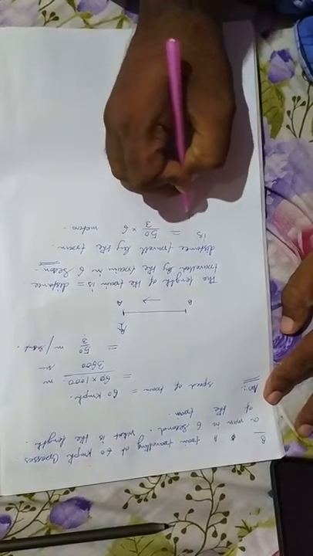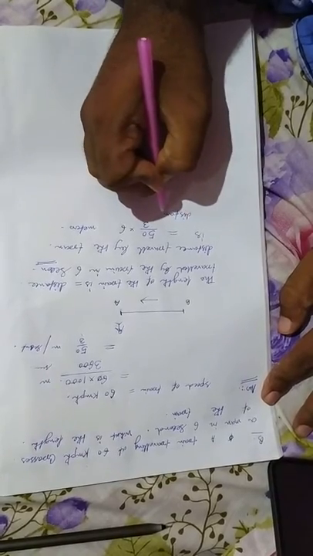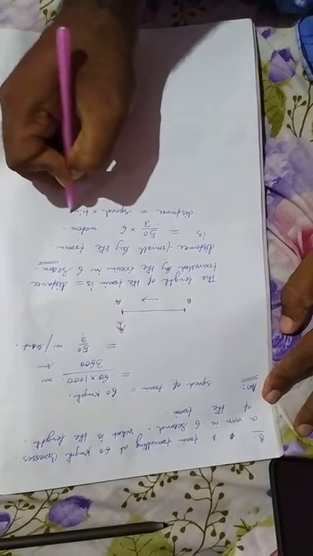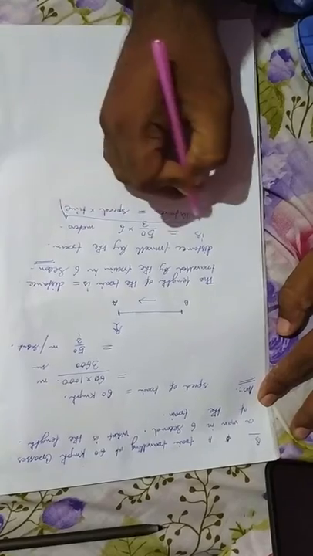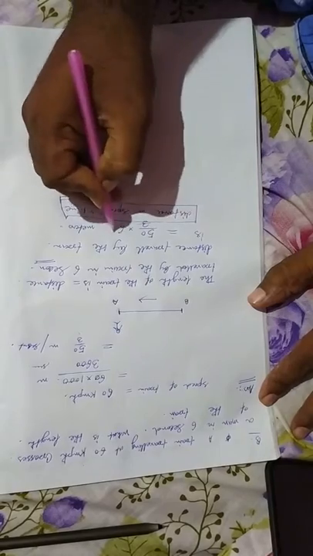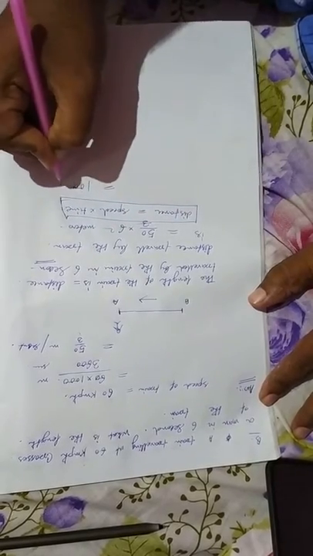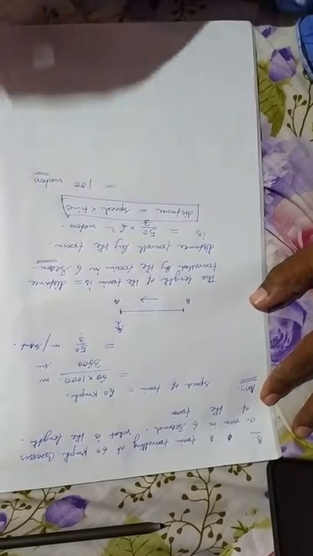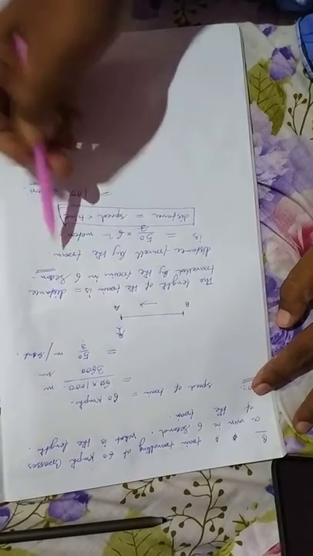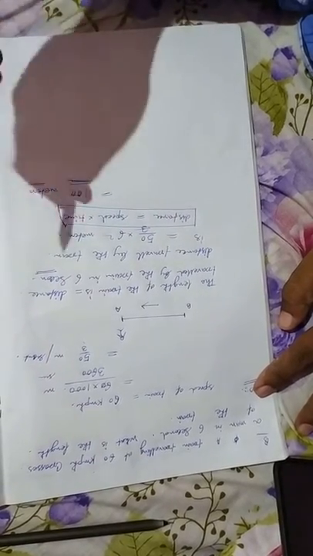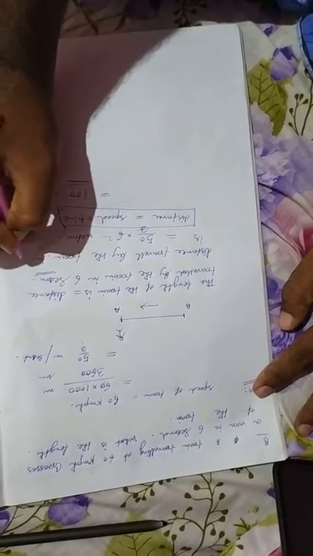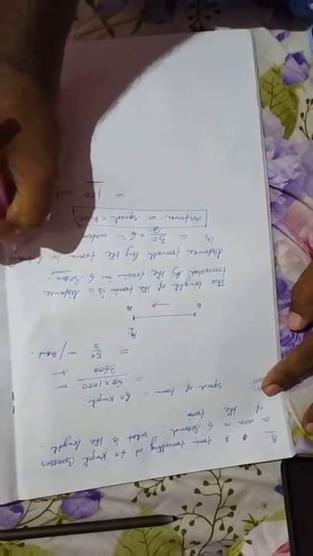Because we know that distance is equal to speed into time. So 50 by 3 into 6 is equal to 100 meter. So what have we done? We found that the distance traveled by the train in 6 seconds is 100 meter.